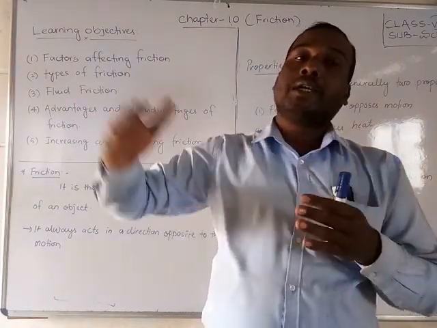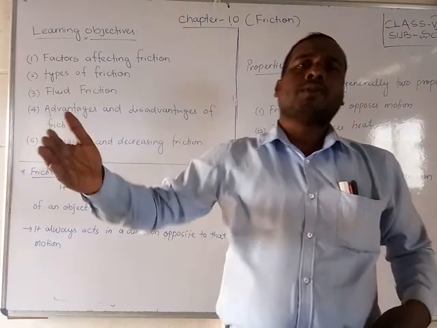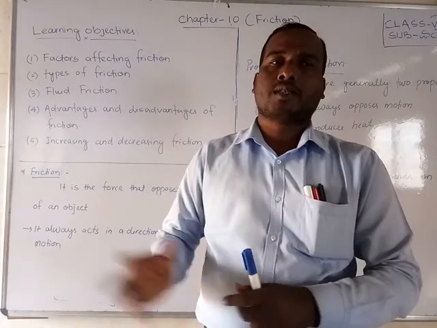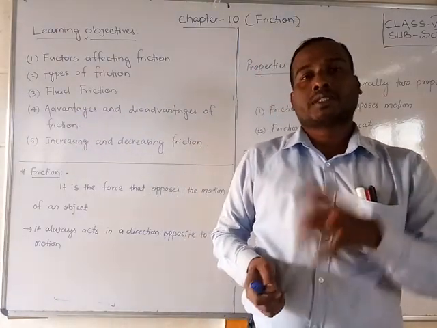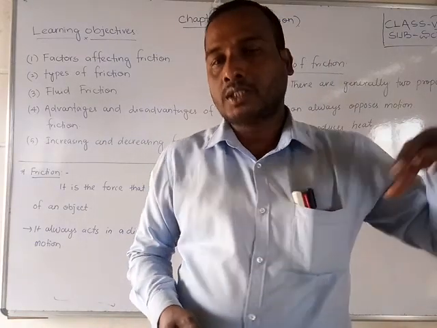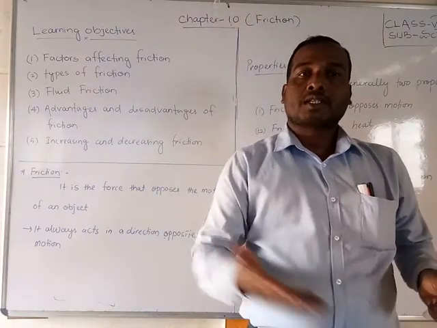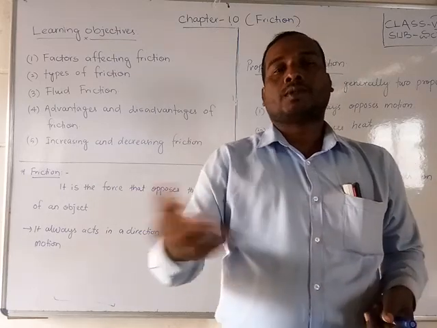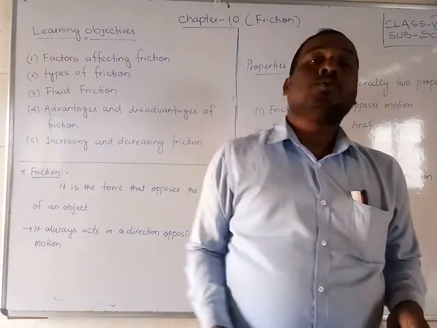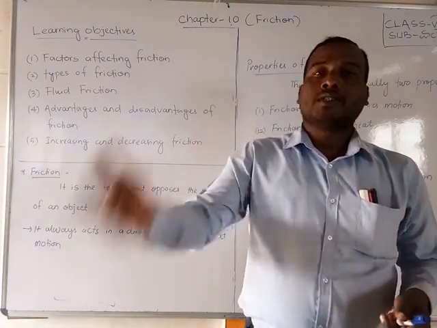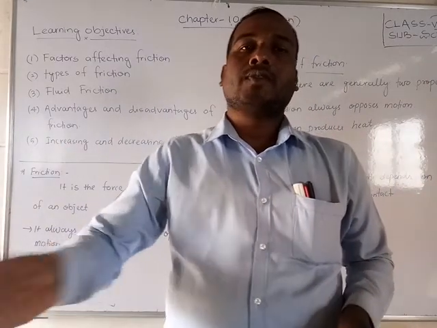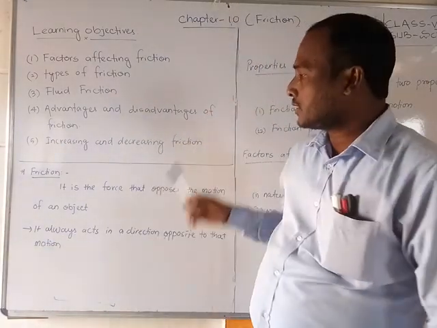But after some time it stays at a particular place. What is the reason? Because of friction. While the ball is moving, the ground surface opposes that motion. When the motion becomes zero, the ball stays.